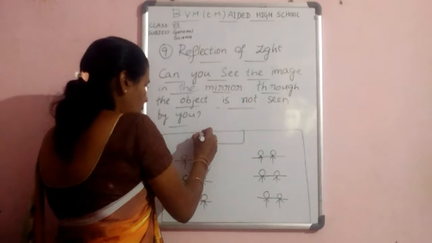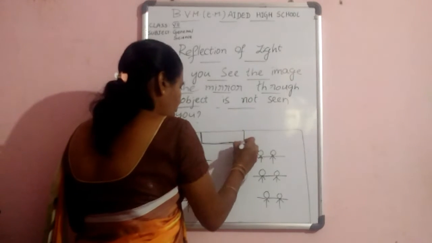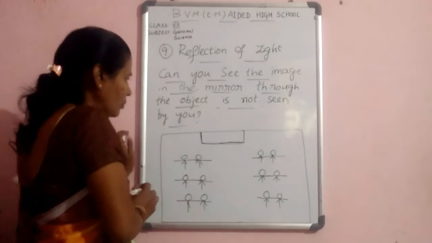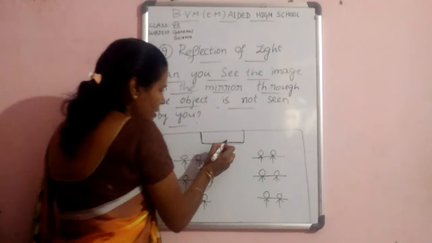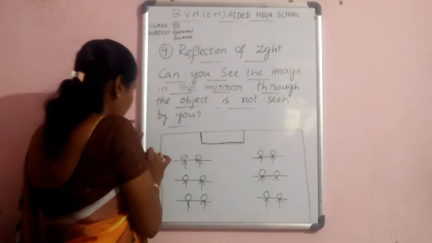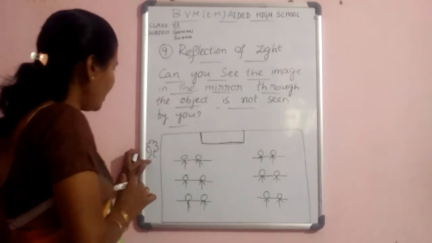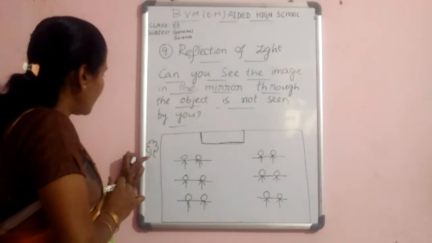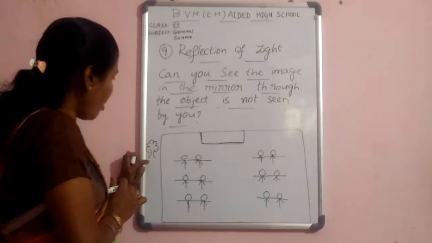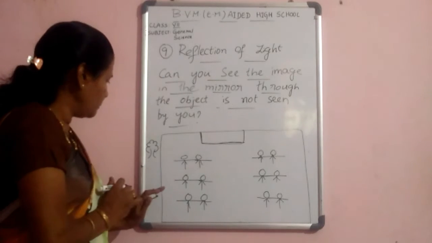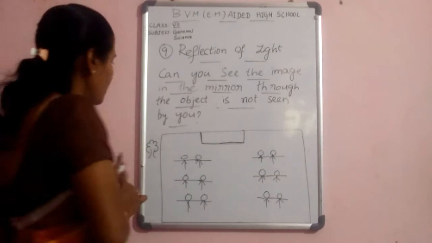And keep a plain mirror on the board. Then these boys observe the image of a tree outside of the classroom. How is it possible?